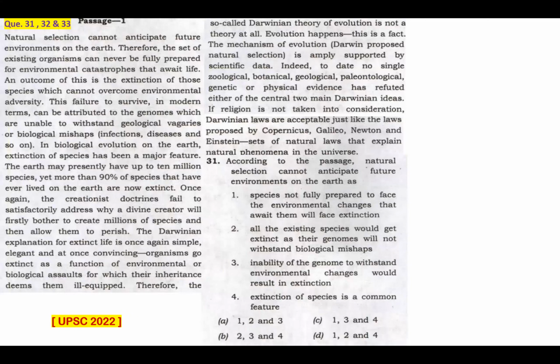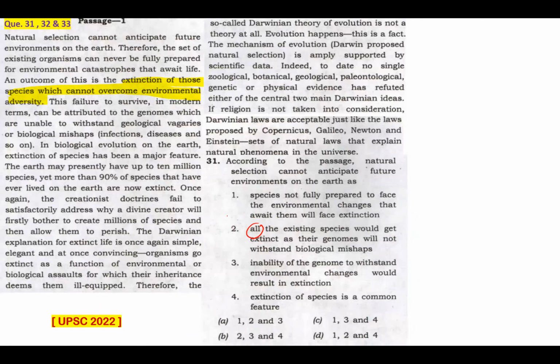Now, reading all these statements, I'm stuck with statement 2 because there's a serious issue in statement 2 where they have said all the existing species would get extinct as their genomes will not withstand biological mishaps. All the existing species. There's a serious issue with this word all, which is extreme. The passage clearly mentions an outcome of this is the extinction of those species which cannot overcome environmental adversity. It's very specific on certain species, classifying them, calling them as those species which cannot overcome environmental adversity. It's not all the existing species that would go extinct.